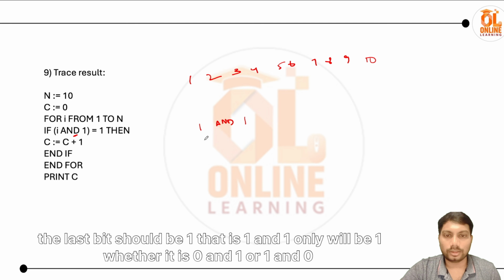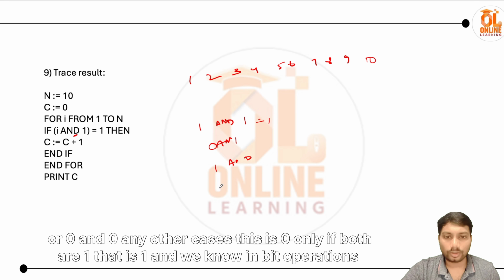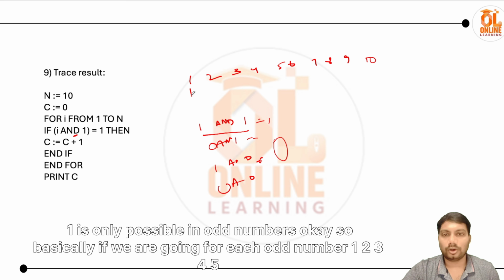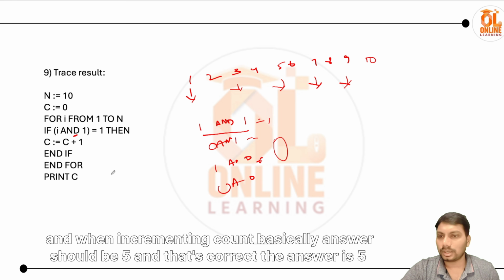That means 1 and 1 only will be 1, whether it's 0 and 1 or 1 and 0 or 0 and 0, in any other case this is 0. Only if both are 1, that is 1. And we know in bit operations the last bit is 1 only in odd numbers. So basically we are going through each odd number, 1 2 3 4 5, and incrementing the count, so the answer should be 5, and that's correct. The answer is 5.